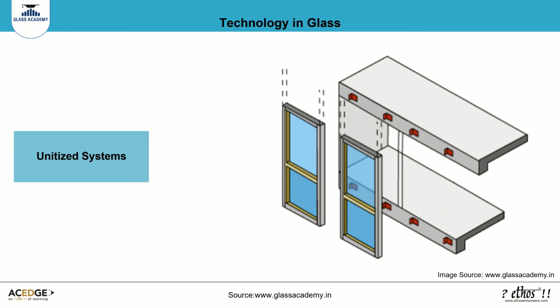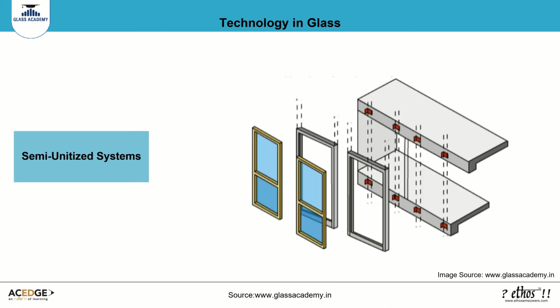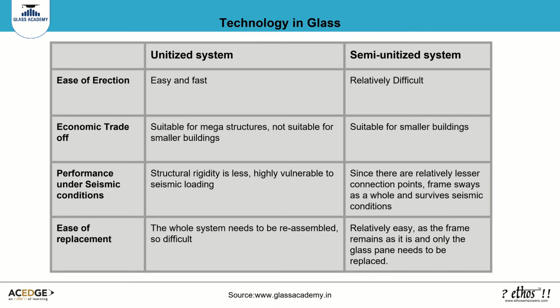The complete framework with glass is fabricated at the factory in a controlled atmosphere and is transferred to site. Prefabricated unit is bolted to brackets. Adjacent units are attached by sliding the next unit to the already installed unit. In semi-unitized systems, mullions and transoms are fixed at site. Glass is structurally glazed to sub-frame which is bolted to the main frame. Weather silicone is filled between two glasses. Here is a cross comparison of unitized and semi-unitized systems.